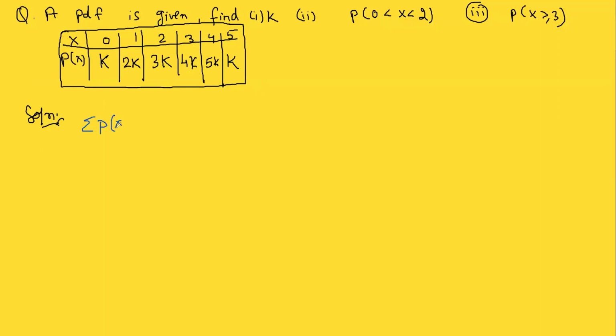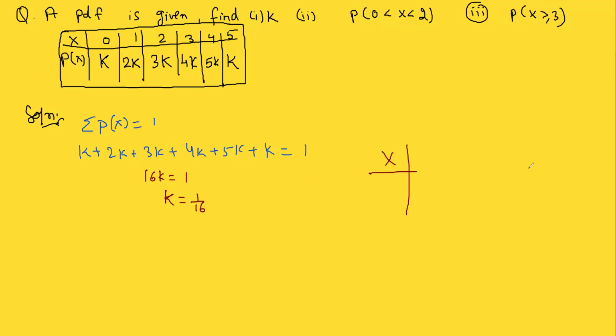This is the first property, and a very important property. When you add all the K terms, can you tell me how many K's are there? 3, 3, 6 plus 4, 10, 16. Yes, 16 K's. So K becomes 1 by 16.